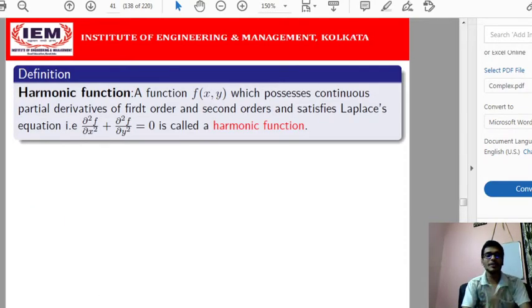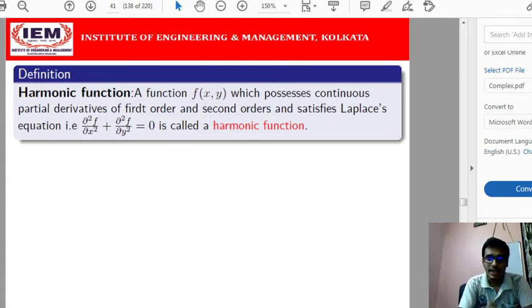So what is the definition of a harmonic function? Any function of two variables f(x,y) is said to be a harmonic function if it possesses continuous partial derivatives. That means if the partial derivatives ∂f/∂x and ∂f/∂y are continuous, as well as the second order partial derivatives ∂²f/∂x², ∂²f/∂y², ∂²f/∂x∂y, ∂²f/∂y∂x, all are continuous. So all its partial derivatives must exist and be continuous.